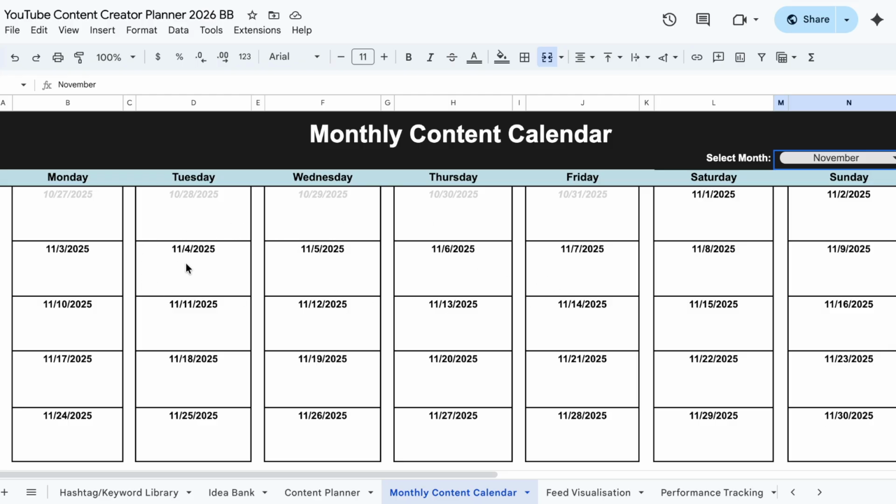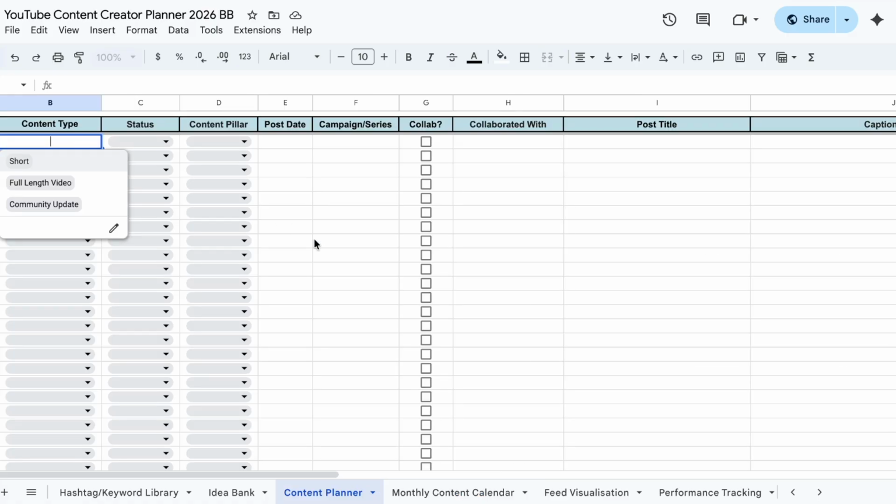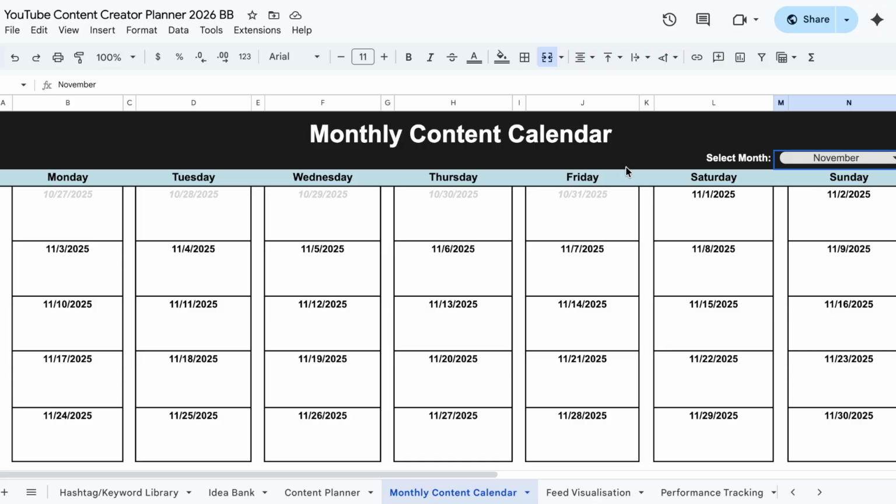So the date you're publishing it will determine where it appears. The content pillar will appear. The name of the post will appear. And the content type will appear. So you have a really good overview here of what content pillars you're hitting, what content types you're hitting, and all that stuff just at a glance.